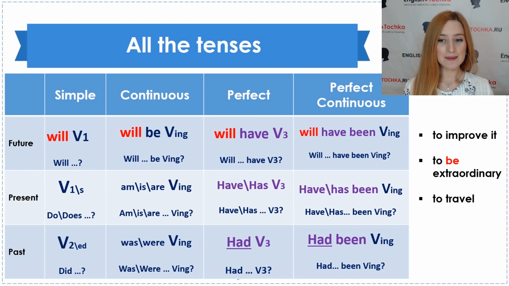Perfect continuous. We will have been traveling for 2 weeks by the moment when we meet her. We have been traveling for the last 2 weeks, and we had been traveling for 2 weeks, and after that we finally met her. All right, very good. Let's use another phrase. To be busy. As you see, it is also a description, so continuous and perfect continuous are not possible. So only simple and perfect tenses may be used here. All right, let's try.